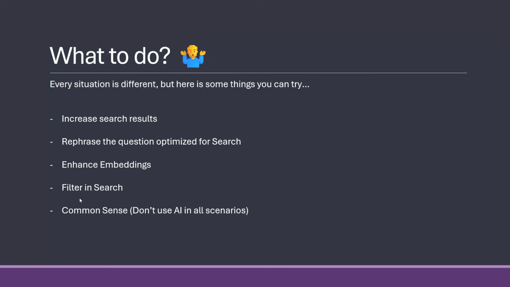But now you at least know there's various different things when you try something and your users or yourself don't feel the quality is good enough, the style is not good enough. So increase the search results, rephrase the questions, enhance embeddings, filter, and sometimes we don't even need to do AI. Sometimes it is actually better just to do the hard work of normal code to do the right thing.